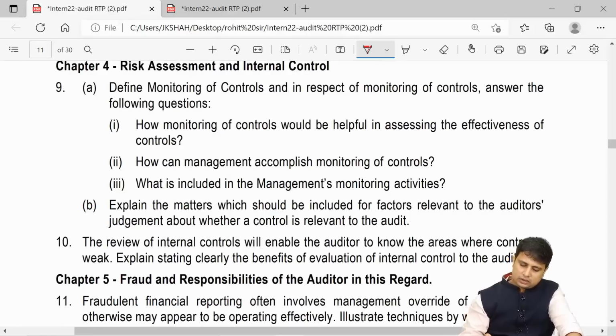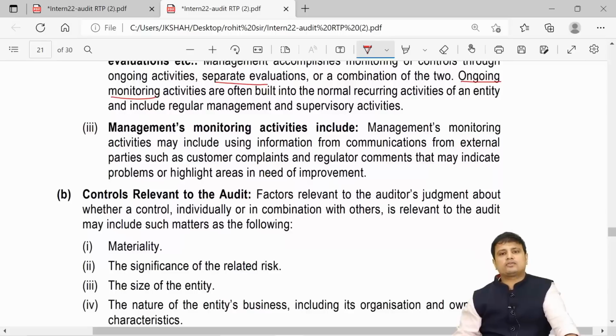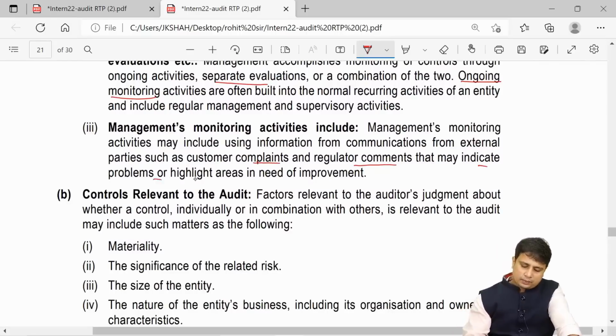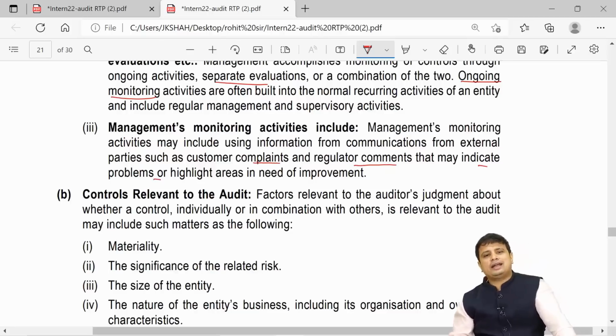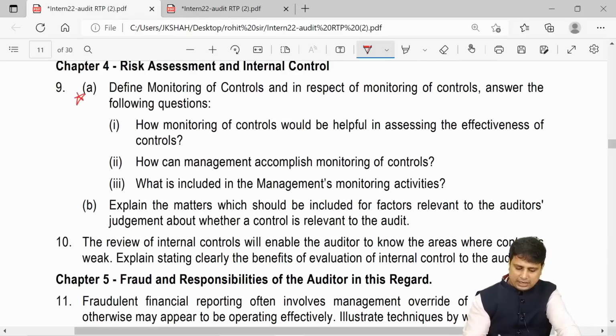Next, what is included in monitoring of controls? Monitoring of controls may include using information from communication from external parties such as customer complaints, regulatory comments that may indicate problems or highlight areas in which there is a need for improvement. So this is how we can do it. So you can refer to this particular question as well.